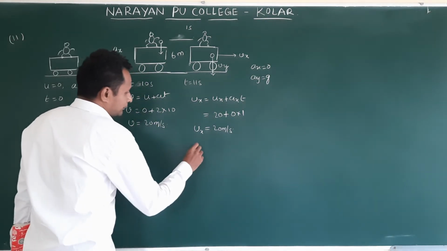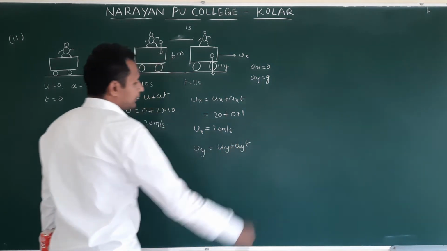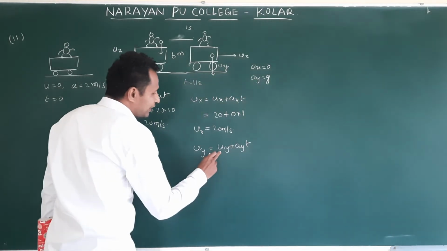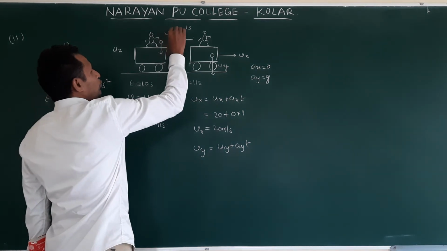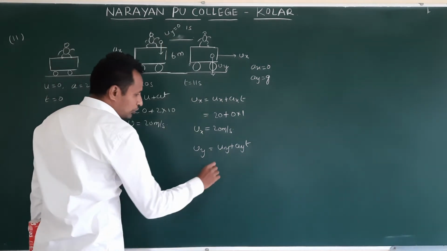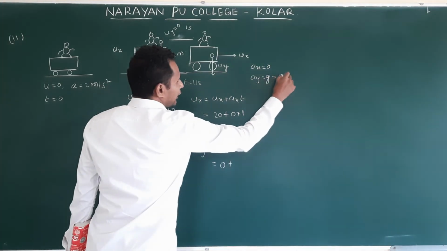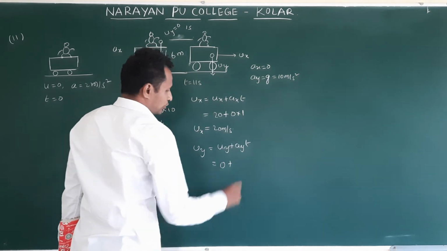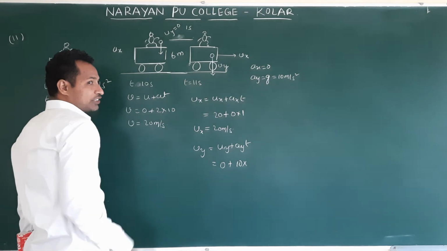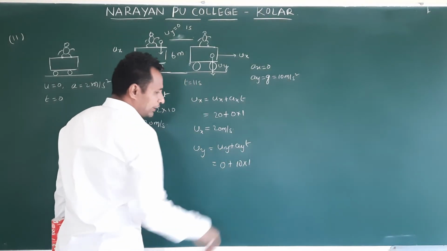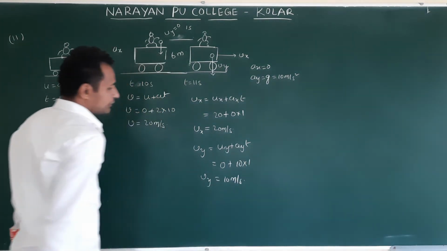Next, Vy. Vy is equal to what? Uy plus ay t. What is the initial velocity along the y direction? They drop. They drop means what? Uy is equal to 0. So this is 0 plus, what is ay? This is the g value, asking us to take 10 meter per second square, 10 into, in how many seconds? It travels along the y direction from the 10th to the 11th second. Only 1 second. So Vy is equal to 10 meter per second.